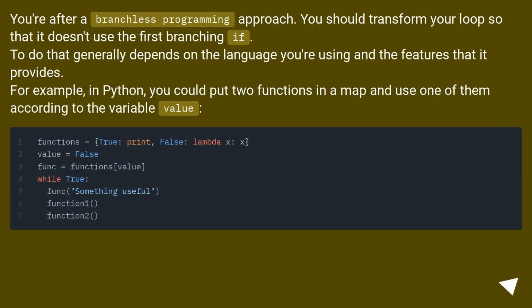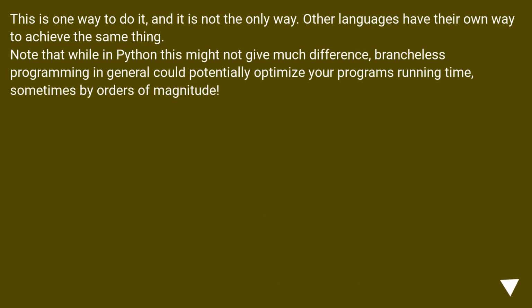You're after a branchless programming approach. You should transform your loop so that it doesn't use the first branching if. To do that generally depends on the language you're using and the features that it provides. For example, in Python, you could put two functions in a map and use one of them according to the variable value. This is one way to do it, and it is not the only way. Other languages have their own way to achieve the same thing.